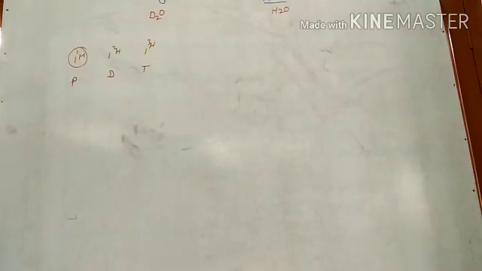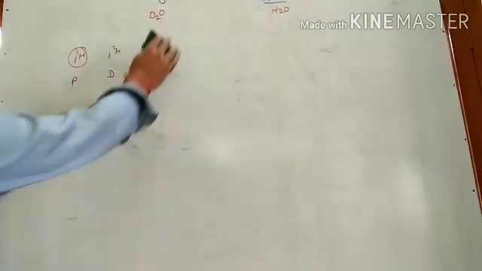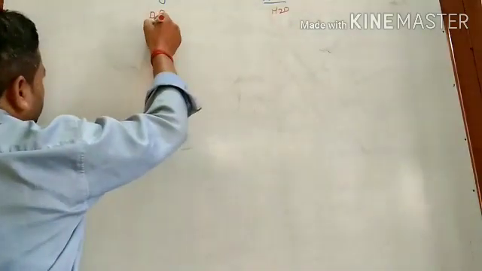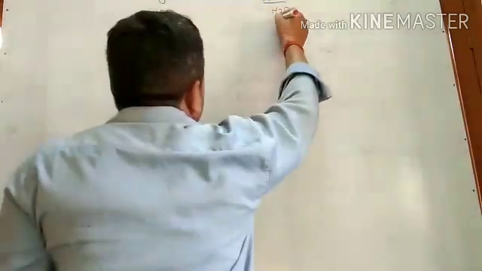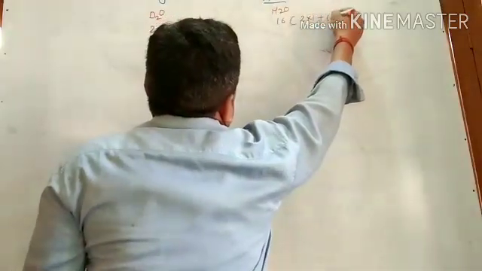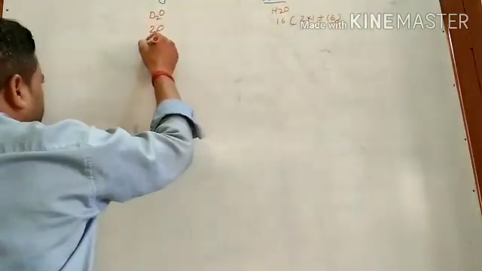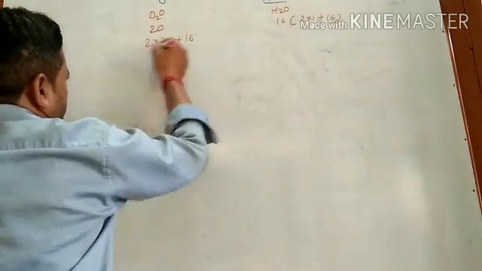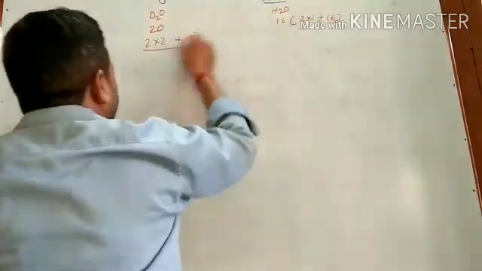So what we are seeing is that we calculate the weight of water and D2O, and we observe that there is a difference. The molecular weight of D2O is 20 and that of H2O is 18. How? For hydrogen, 2 into 1 plus 16, and for deuterium, 2 into 2 plus 16. So like this we can calculate the weight.